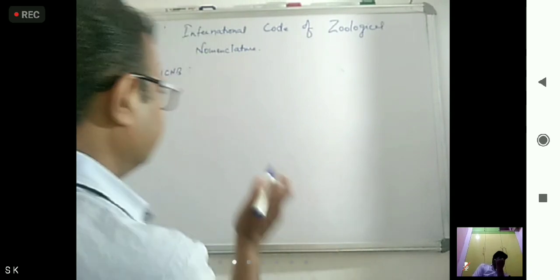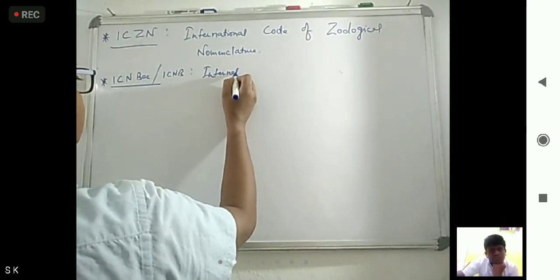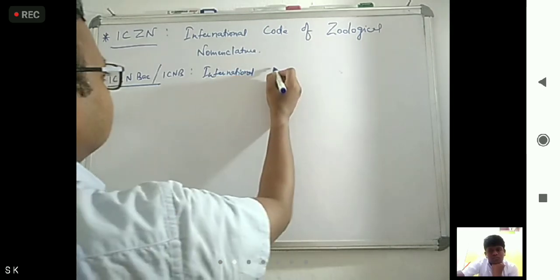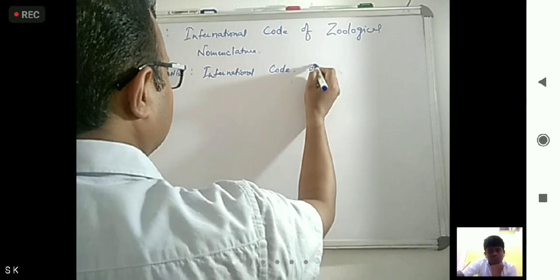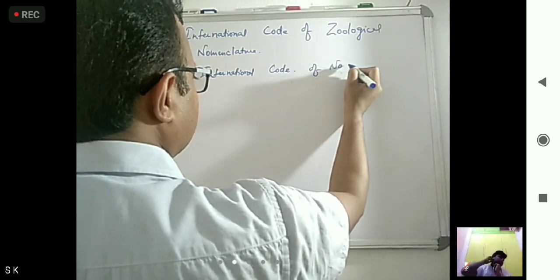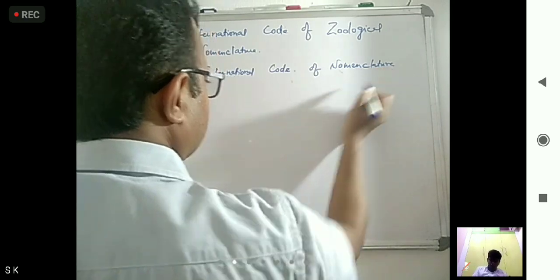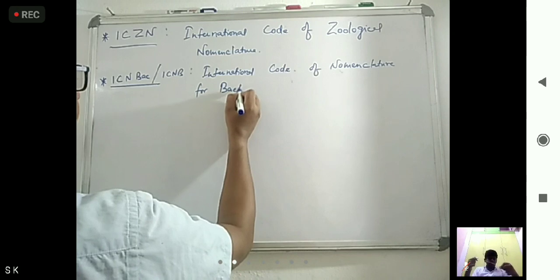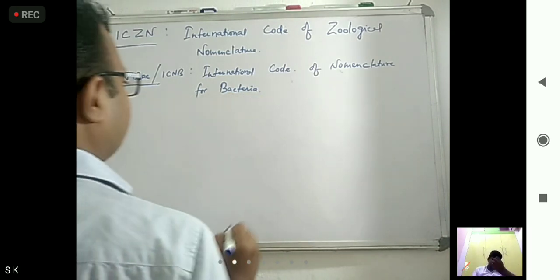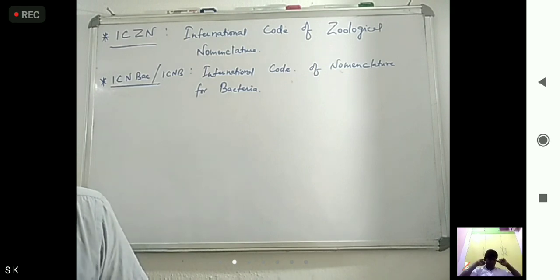Bac means bacteria. So it is International Code of Nomenclature for Bacteria.